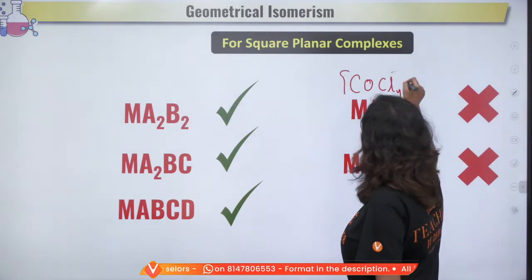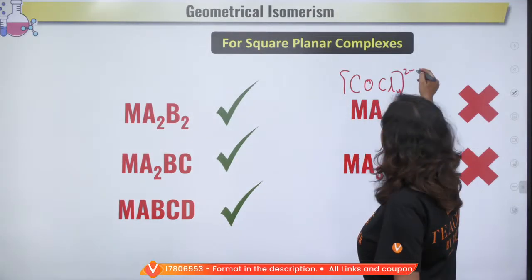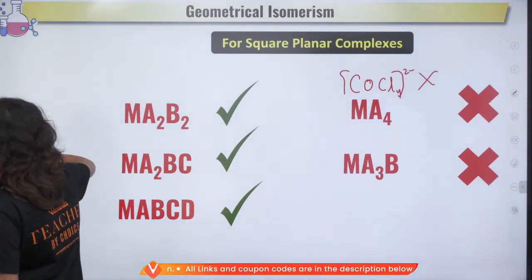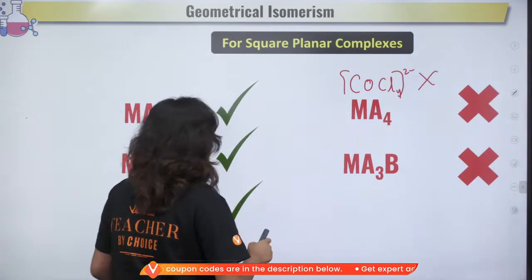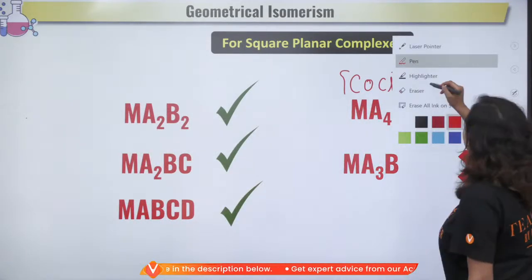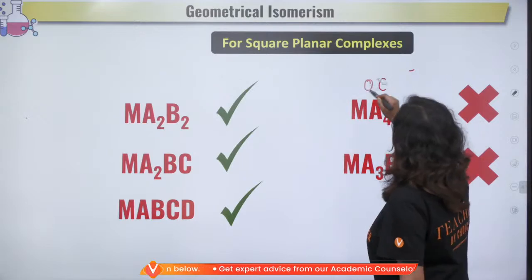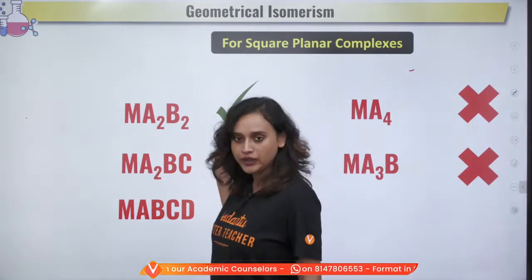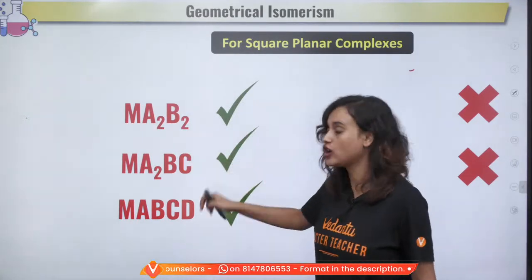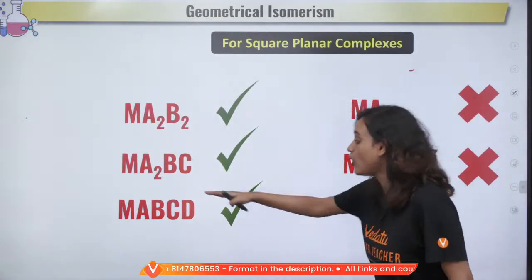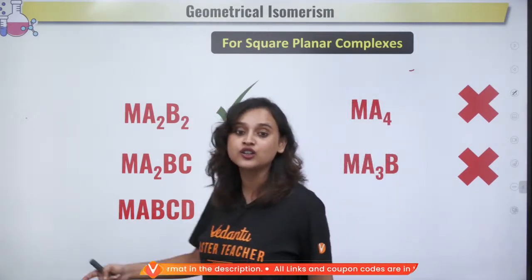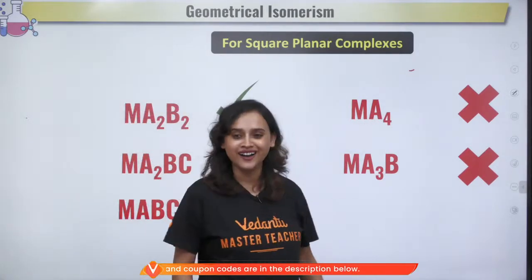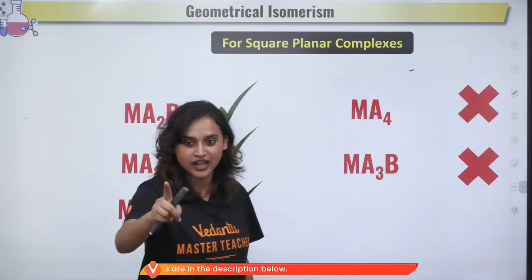COCl4. If it is like this, then this will not show you the isomerism. Clear? Alright. But Ma2B2, if there are two different types of ligands or there are three types of ligands or all the four are different, you will get to see the geometrical isomerism, okay? But if it is Ma4, why? Okay, tell me something, Aishu, why?